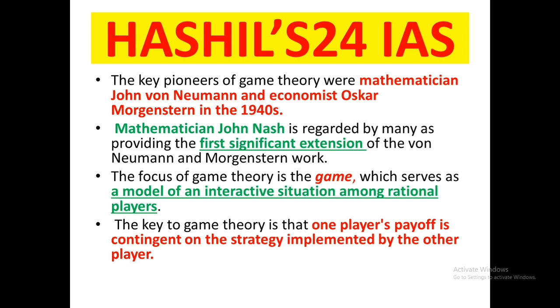Now, mathematician John Nash is regarded by many as providing the first significant extension of the work of von Neumann and Morgenstern. So the game theory was developed by John von Neumann and economist Oscar Morgenstern in the 1940s, and the first significant extension of their work was done by American mathematician John Nash.